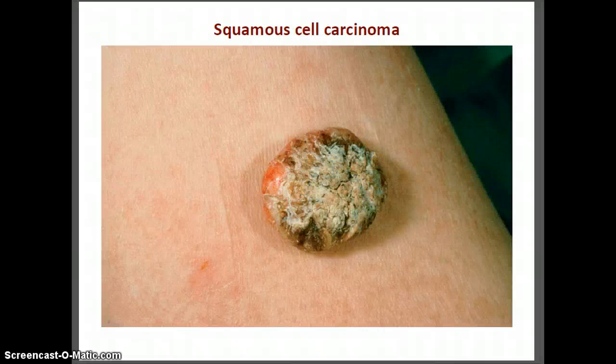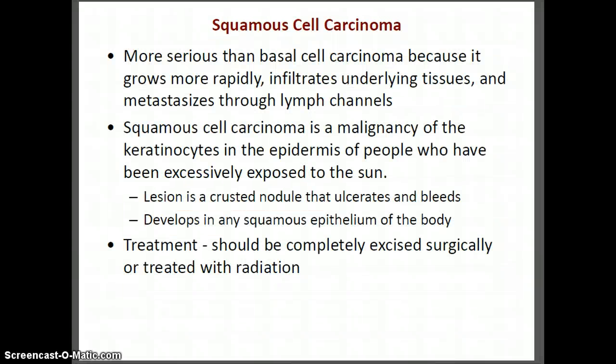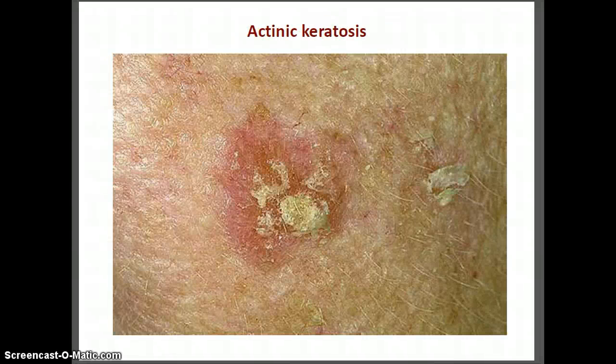Squamous cell carcinoma is another type of skin cancer. Here is a photo of what it would look like. It's more serious than basal cell because it does grow rapidly and does metastasize through lymph channels. Squamous cell is a malignancy of the keratinocytes in the epidermis of people who have been excessively exposed to the sun. And you just saw what the nodule might look like, and it should be completely excised surgically and or treated with radiation. Sometimes both are done.